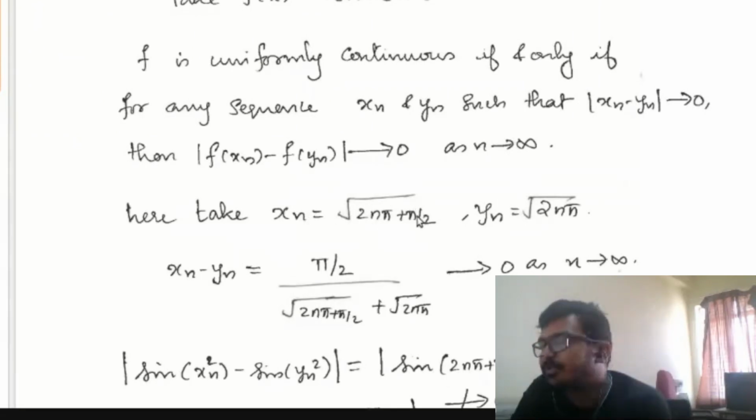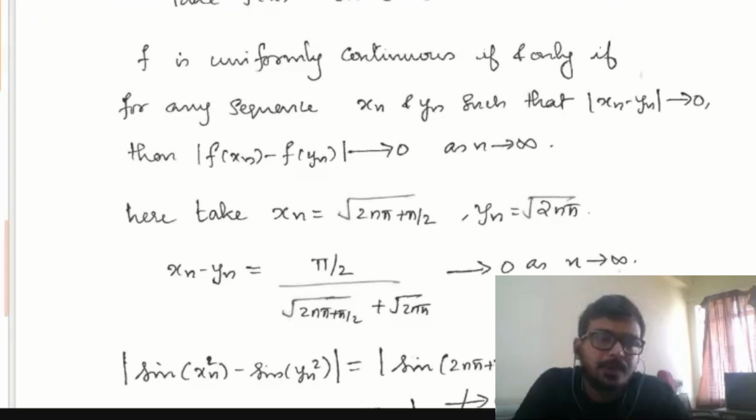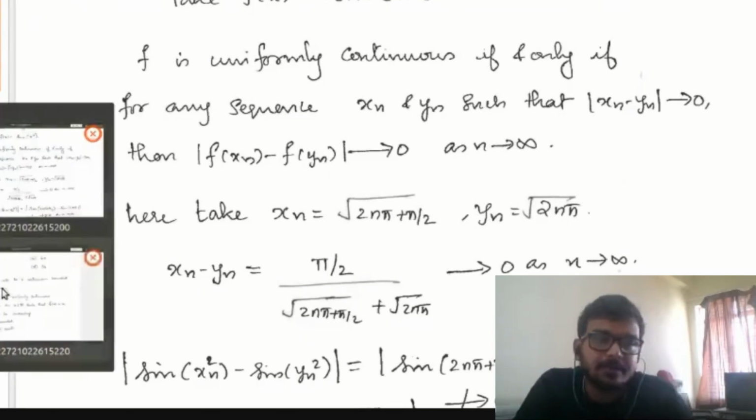So both xn and yn diverge to infinity, and sine of xn will be 1 and sine of yn will be 0. So what does that mean? Limit x tends to infinity sine of x does not exist. Then you'll get that.